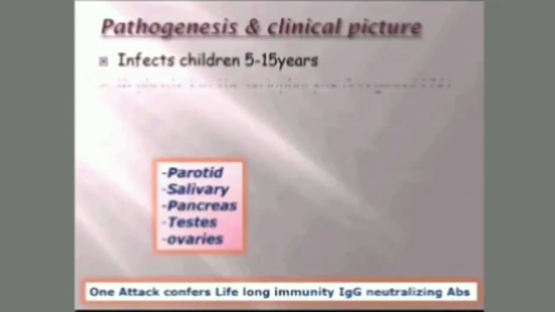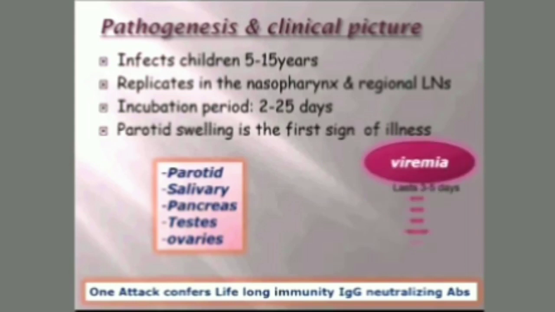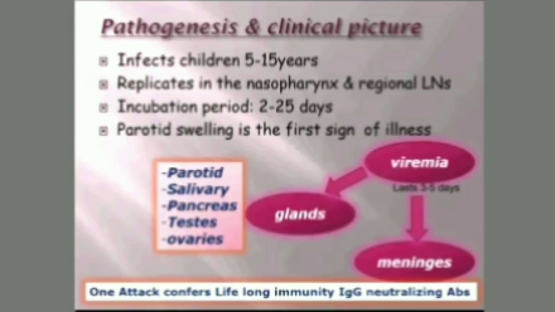So what is the pathogenesis and clinical feature for this virus? The virus infects children aged 5 to 15 years, and replicates in the nasopharynx and the regional lymph nodes. The incubation period is around 2 to 25 days, and the first sign is parotid gland swelling. Then it involves other glands also: salivary gland, pancreas, testes, and ovaries. The viremia lasts for 3 to 5 days, and then it reaches different glands, with involvement of secretory glands. It may also reach the meninges and lead to inflammation of the meninges.